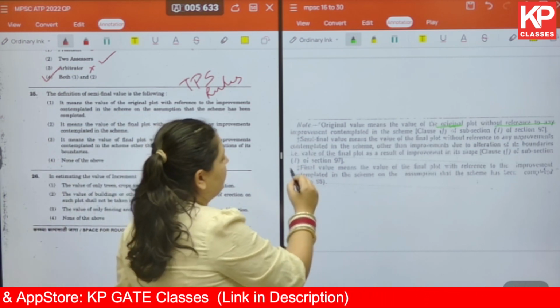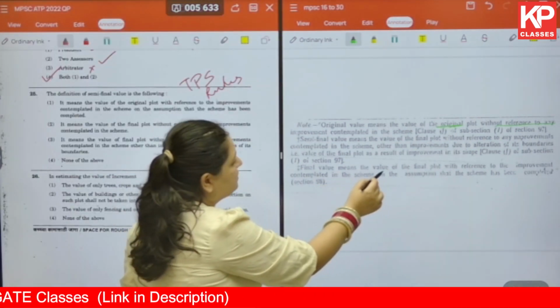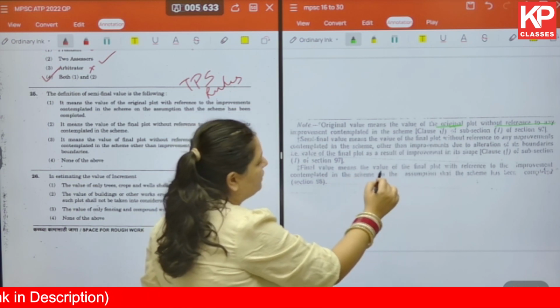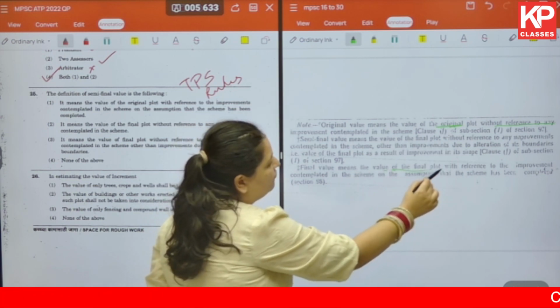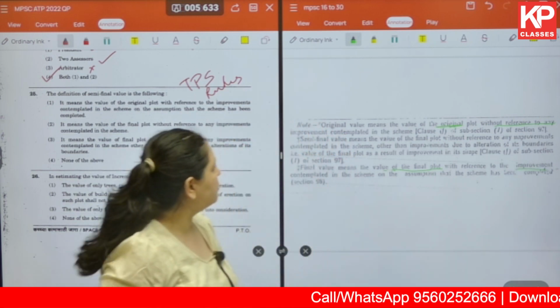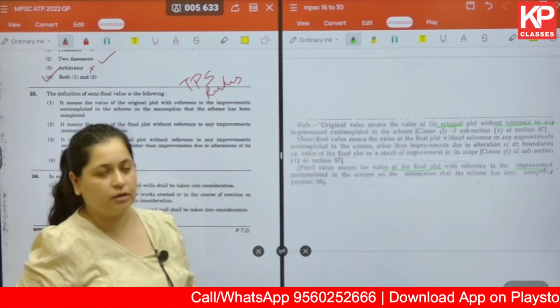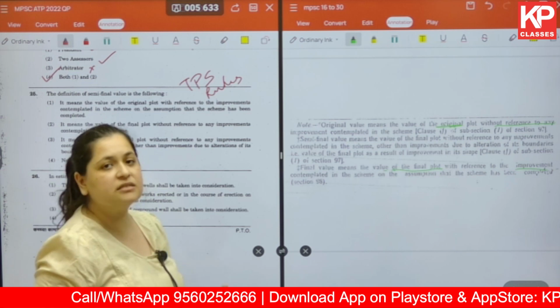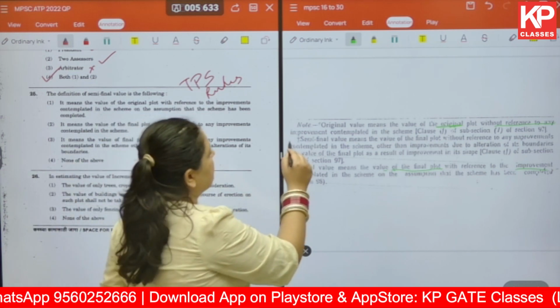The final value means the value of the final plot with reference to improvement. So the first one, original, is without any improvement. The final is with improvement. So what does semi-final mean?